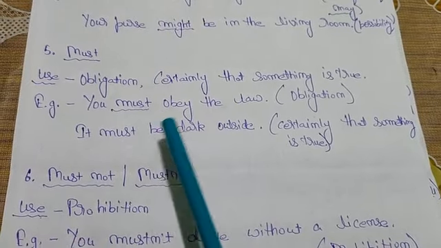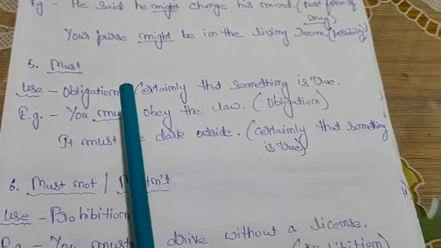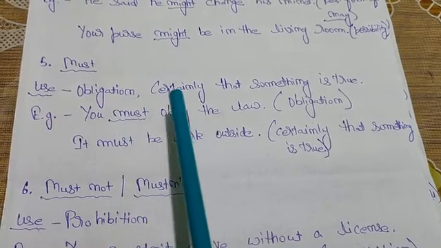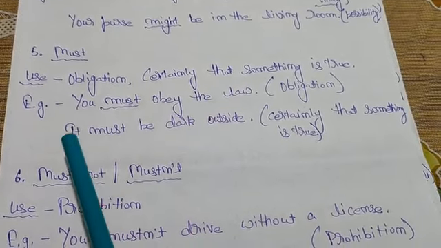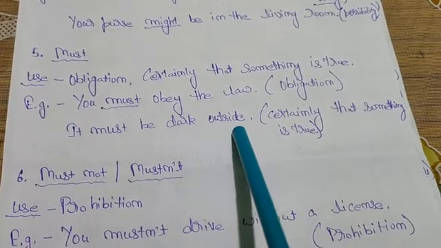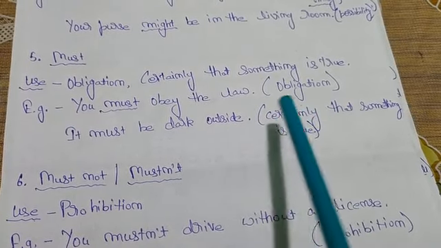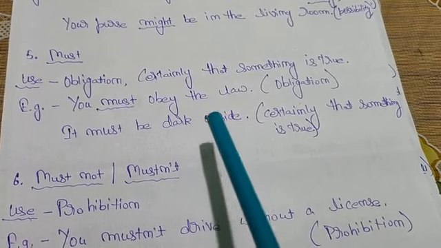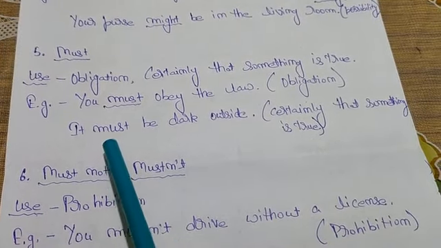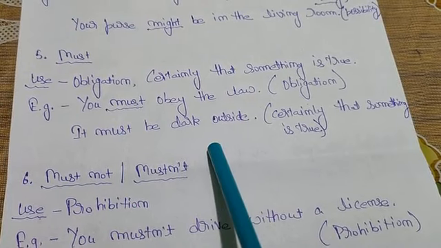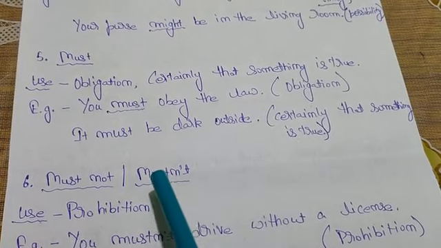Now come to the next modal, that is must. When we are talking about obligation or certainty that something is true, then we will use must. For example, you must obey the law. This one is the obligation, that you should follow the rules and regulations of the law. Now come to the second example. It must be dark outside. This one is a certainty that something is true.